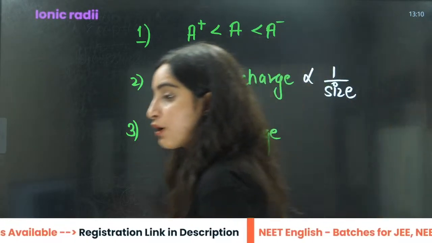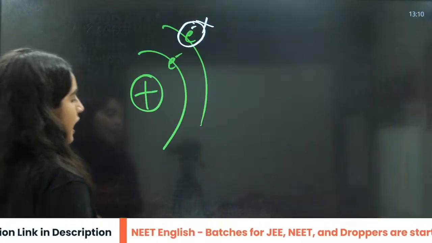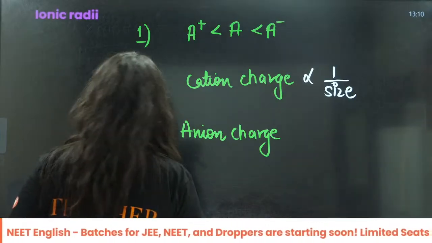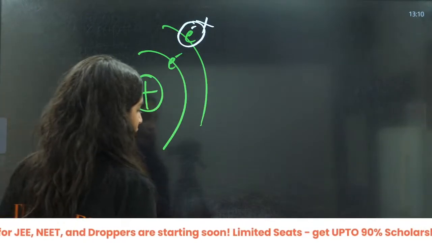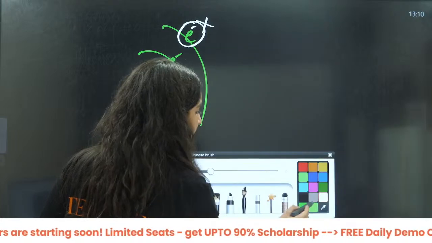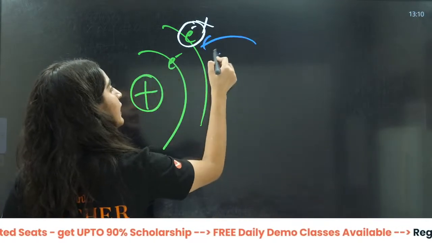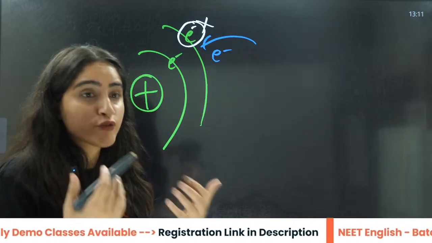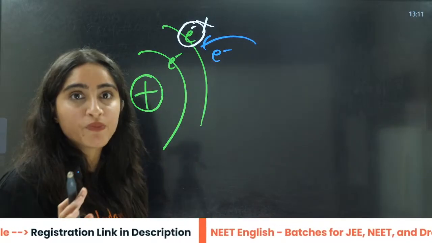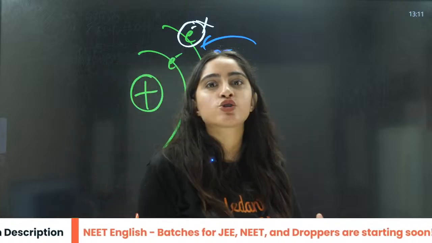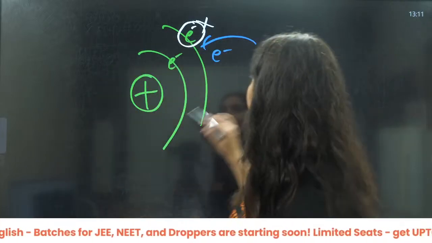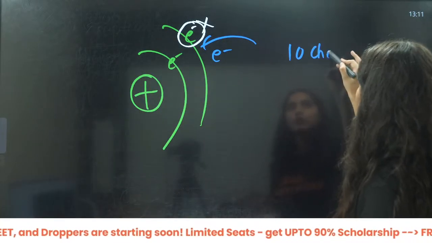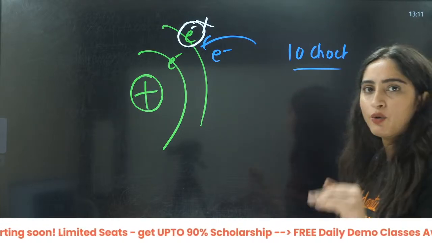But when you are adding the electrons, I am giving it electrons. So the same proton will have to act on more electrons now. For example, you have 10 chocolates. Chocolates are constant. It's your birthday, you have 10 chocolates.